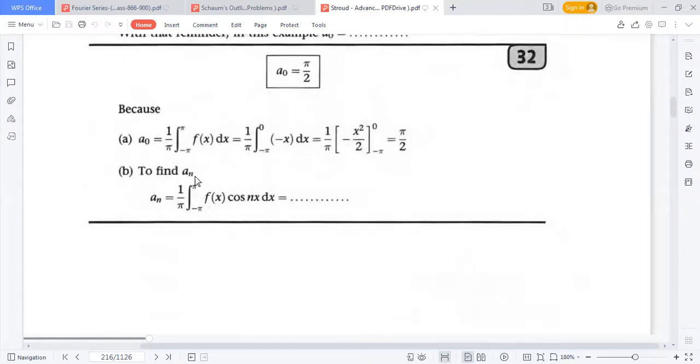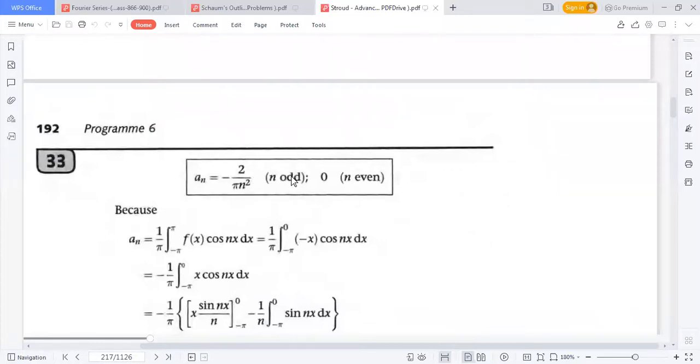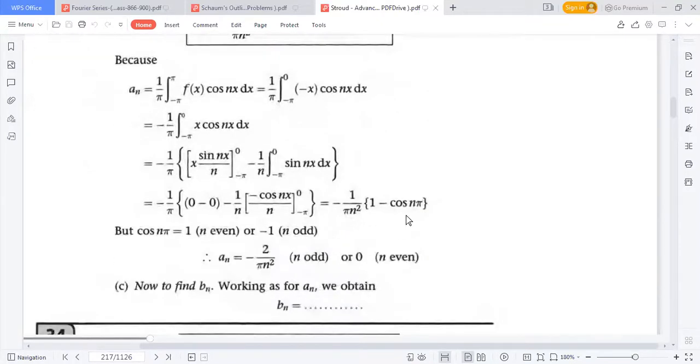Now for the cos coefficient an, using this formula we get the same result. For n odd, we get an equals minus twice by pi n square. But if n is even, we get an equals 0. Remember it. So an can be calculated like this. Cos n pi equals what? Minus 1 to the power n. So cos n pi equals 1 for n even, and minus 1 for n odd.